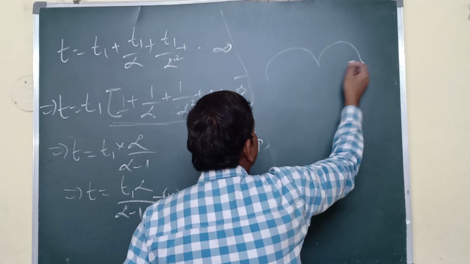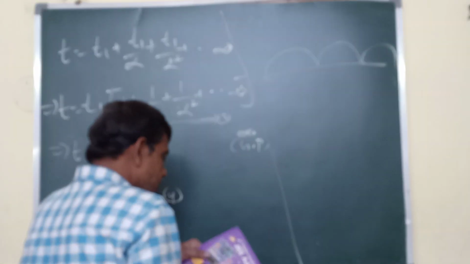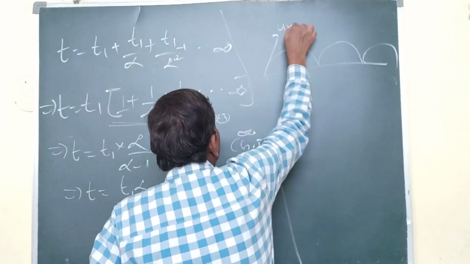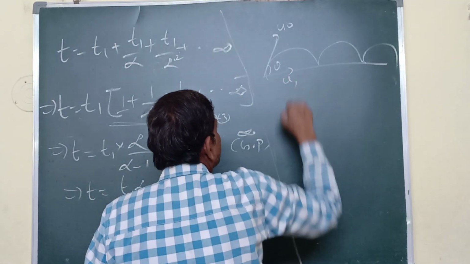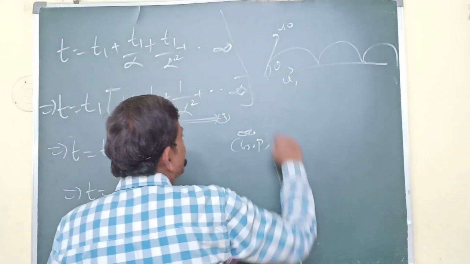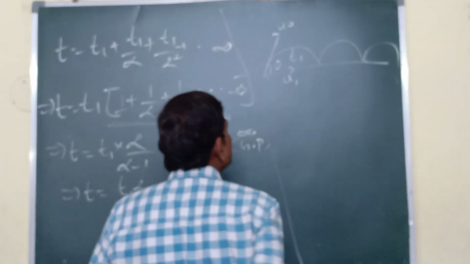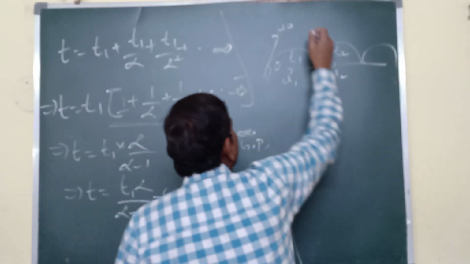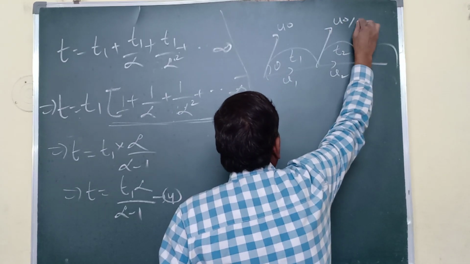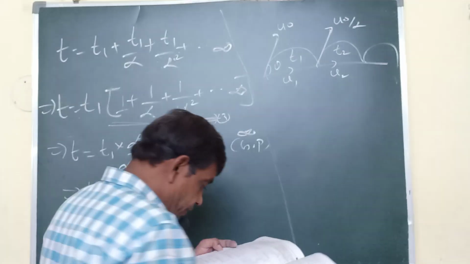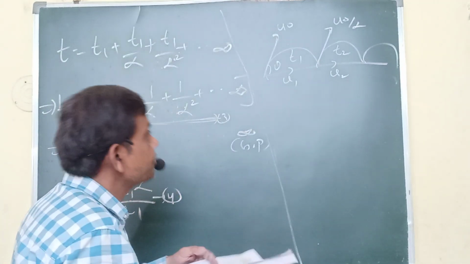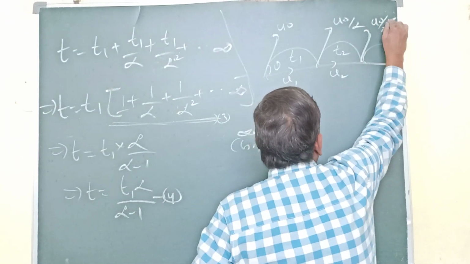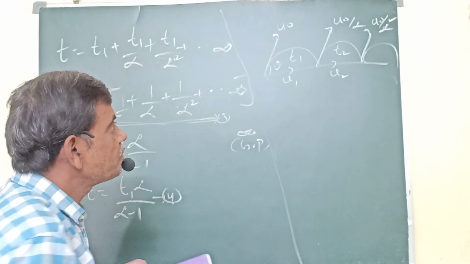That is continuous, going like this. So here, what are you given first? U naught is given, and here this theta is given. This I have taken horizontally; I am taking this horizontal velocity U1, this time of flight T1, this time of flight T2, and this horizontal velocity U2. Here I had given only U naught, and here again U naught by alpha, U naught by alpha square, like that given, not 2 alpha, alpha square. That is what you are given, right. If h is 2 alpha, no problem.